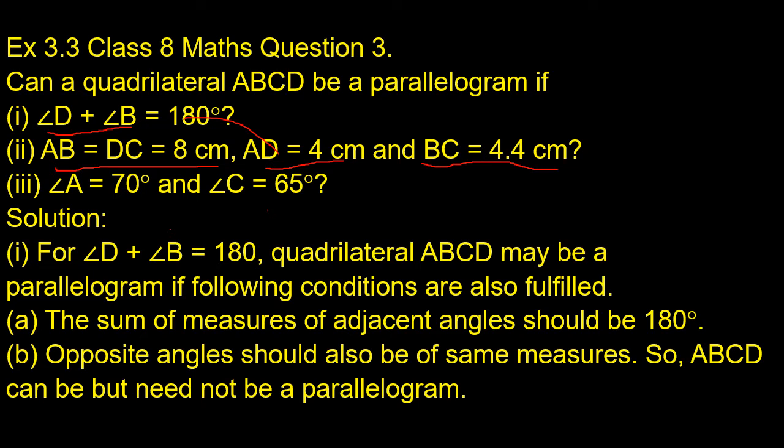Here we can take another condition, that opposite angles should also be of the same measure. Angle D must be equal to angle B. If angle B is 90 degrees and angle D is 90 degrees, then their sum is 180 degrees, and then we can consider it as a parallelogram. So we can say ABCD can be but need not be a parallelogram. It can be a parallelogram but need not be a parallelogram.